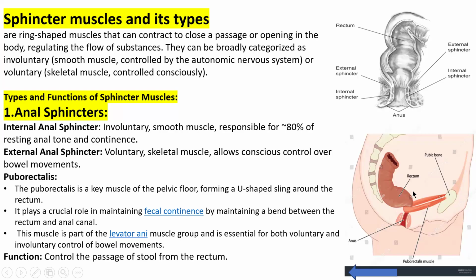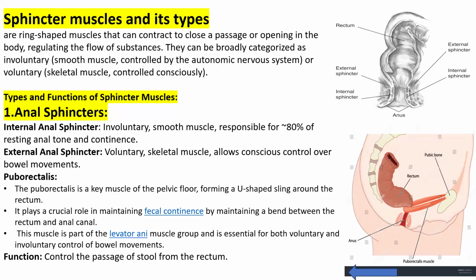It plays an important role in maintaining fecal continence by maintaining a bend between the rectum and the anal canal.